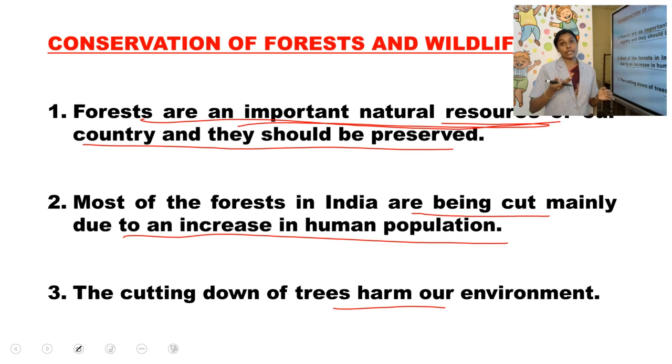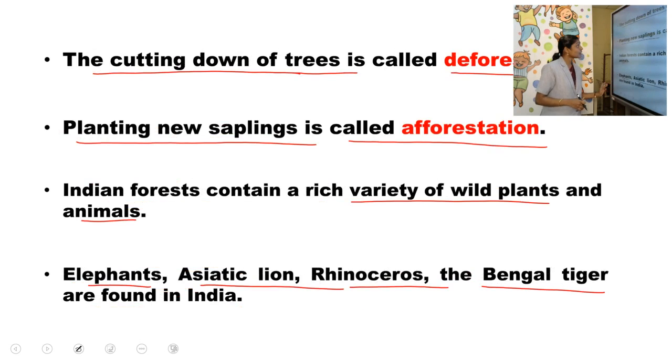As the number of trees is being cut down, it will cause environmental problems. The cutting down of trees harms our environment. So rainfall will be less. When there is heavy rainfall, it will cause soil erosion. Then the air will not be pure. Two very important terms are deforestation and afforestation. Cutting down of trees is called deforestation. Planting new saplings is called afforestation.